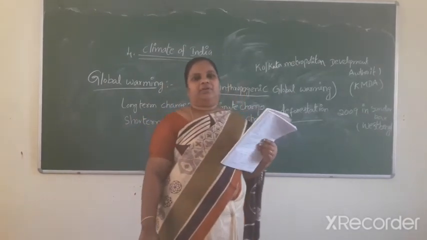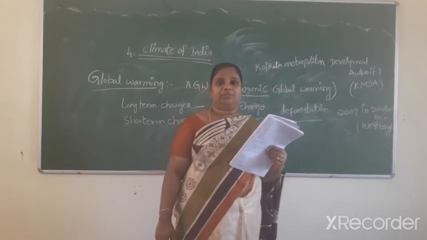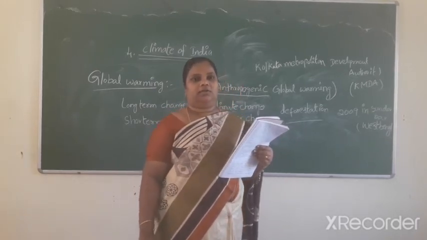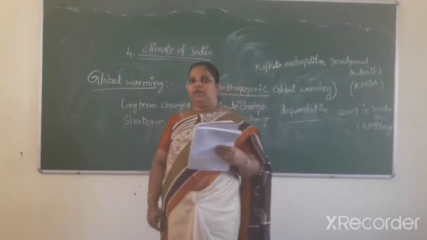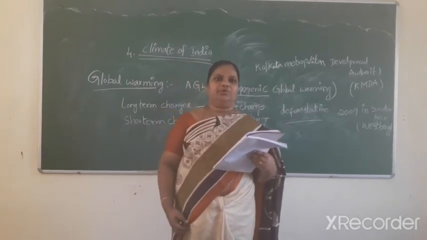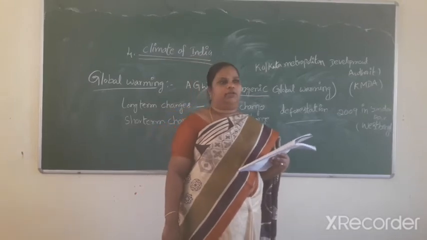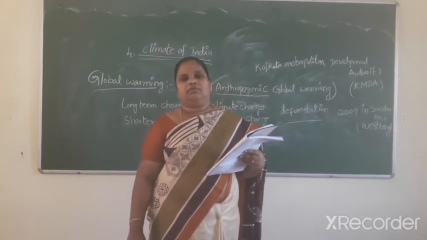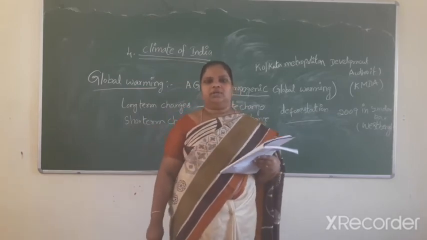And the temperature and atmosphere depend on the insolation. In India, the southern part lies in the tropical belt near the equator, and India lies in the northern hemisphere, from 8 degrees north to 37 degrees.